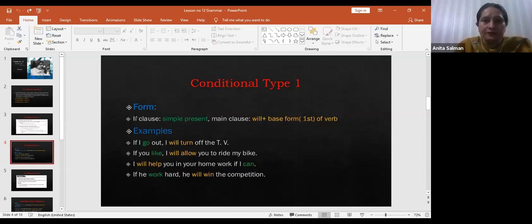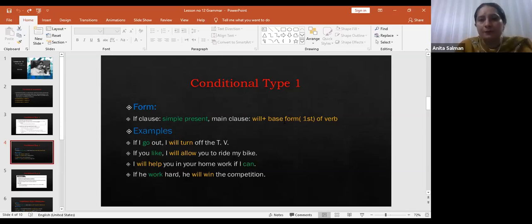Okay. Now look at its form or its structure. We are revising conditional type 1 that is in your chapter number 1, right? You have already done this. Now you are going to revise it. So look at its structure again. If clause consists of simple present tense, right? Simple present tense, like you can see in the examples. And main clause has will plus base form. Base form, what is base form?